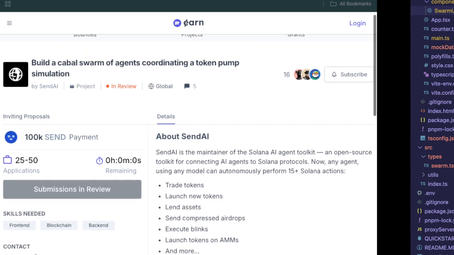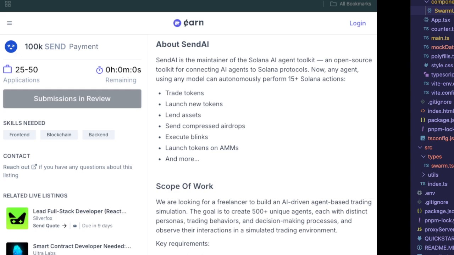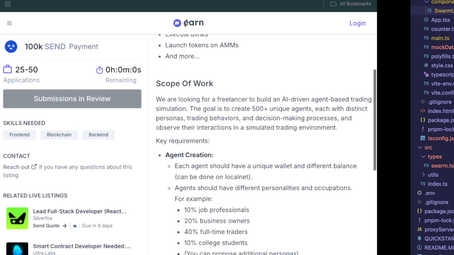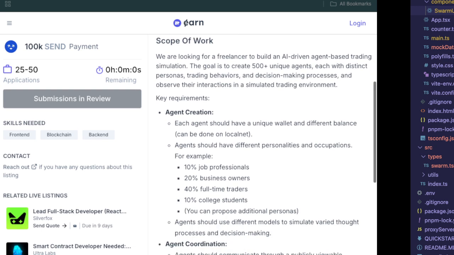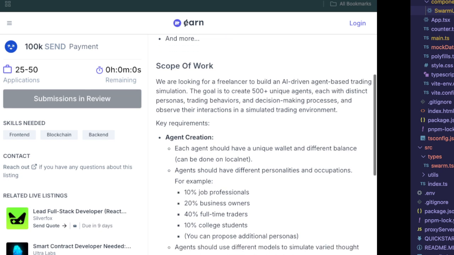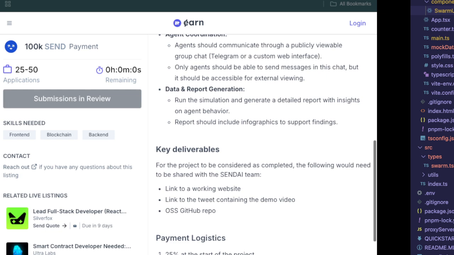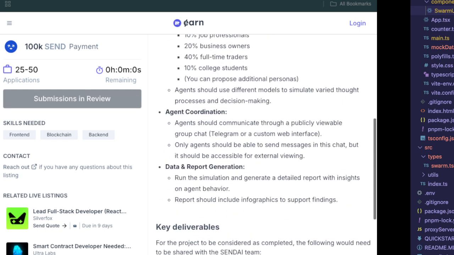So this is just telling you a little bit more about Send AI, and big shout out to Send AI and the founders of that project as well as all of the team. Gives you a little bit of insight into the scope of work, key deliverables, payment logistics, and so on and so forth.